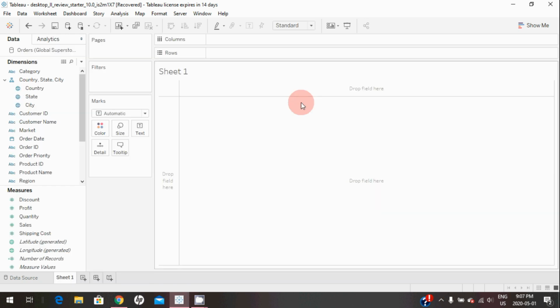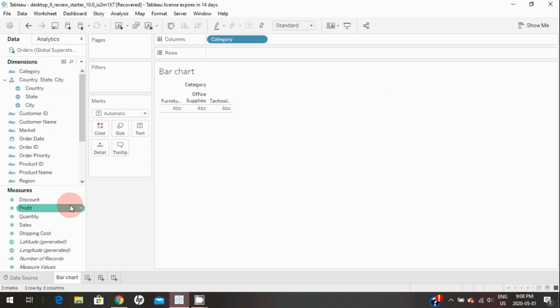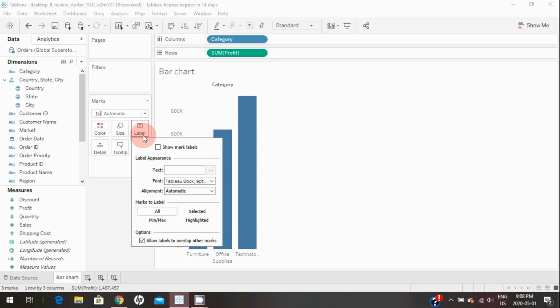First, I'm going to create charts. For this example, I'm going to create a bar chart and a pie chart, but you can apply this to any other charts as well. In this sheet, I'm going to create the bar chart. For that, I'm showing sum of profit by category, and we'll show labels here.